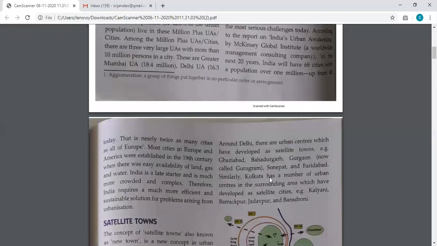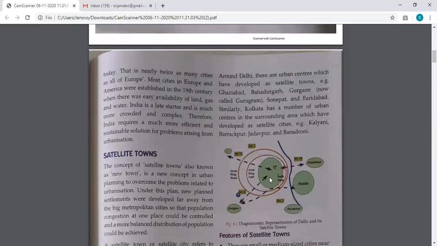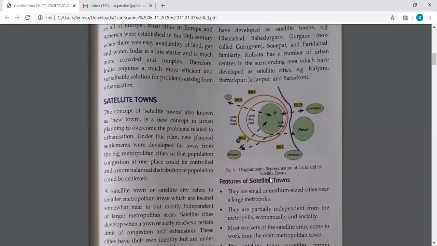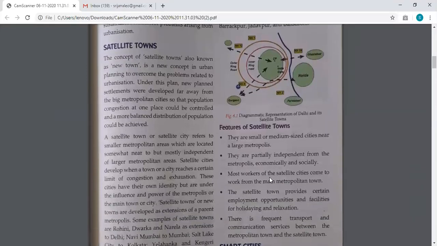Now there are towns which are different in location and different in population density. So they have been categorized into different types, and we're going to deal with the satellite city and the smart city. These two are different, and we're going to deal with them one by one. The first term that we are doing today is the satellite town.